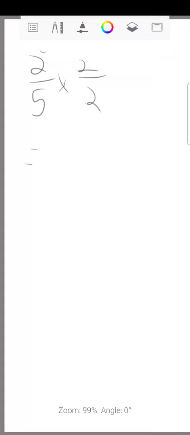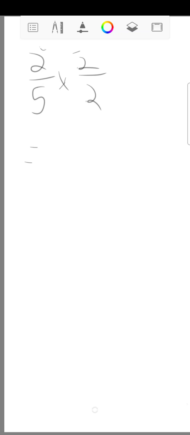So I can multiply this by 2/2. Right, 2/2 is equal to 1, and anything that is times 1 is going to give you the same number. So 2 times 2 over here is going to give you 4. And 5 times 2 is going to give you 10. So I've got 4/10, which is equal to 0,4.